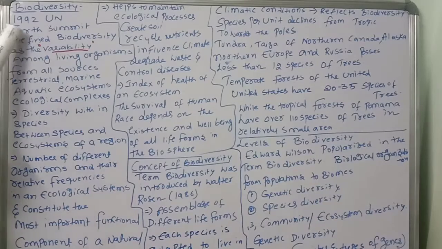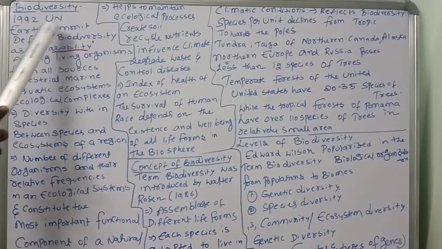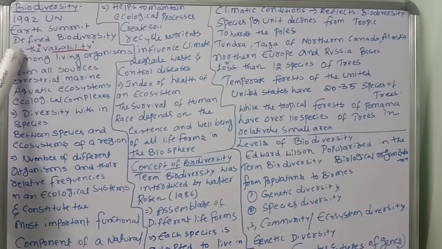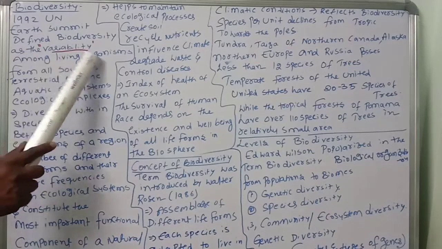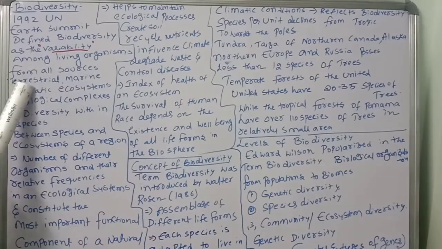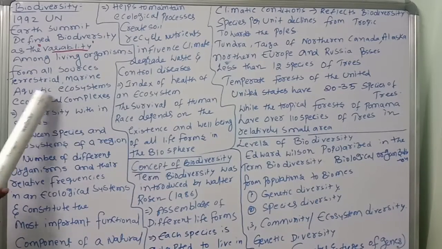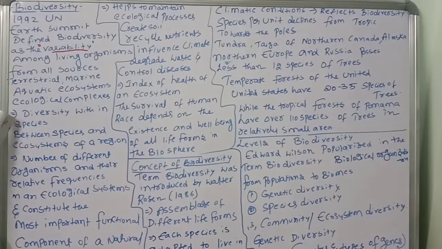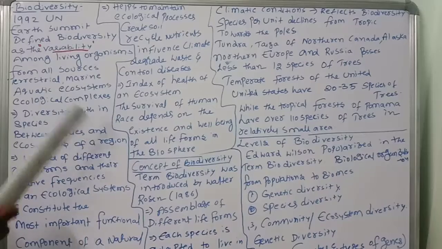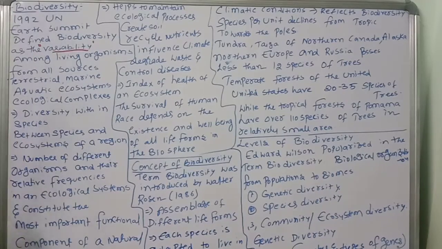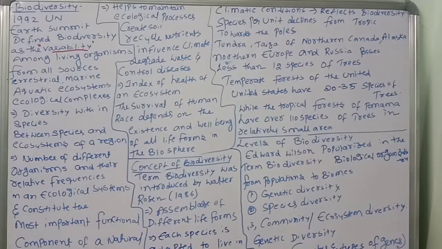Once again, children. In 1992, the UN Earth Summit defined biodiversity as the variability among living organisms from all sources like terrestrial, marine, aquatic ecosystems and ecological complexes. Diversity may be within the species, between the species, or of ecosystems of a region, all considered as biodiversity. Different species are biodiversity, different ecosystems are biodiversity, and within the species also: genetic biodiversity, species biodiversity, ecological biodiversity. Like that, biodiversity is there.